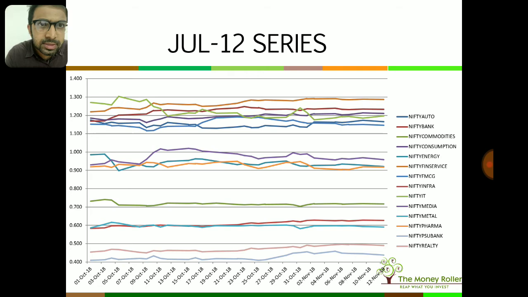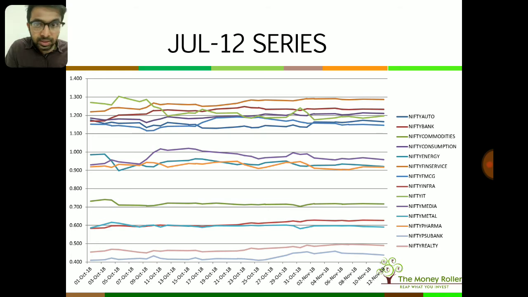Rank 3, which is that purplish line, is the Nifty Consumption Sector. Rank 4 is the Nifty IT Sector. Rank 5 is the Nifty Automobile Sector, and rank 6 is the Nifty FMCG Sector. Now all these 6 rankings are the lines which are above 1.